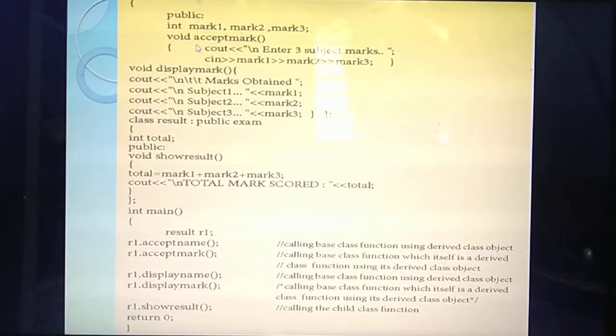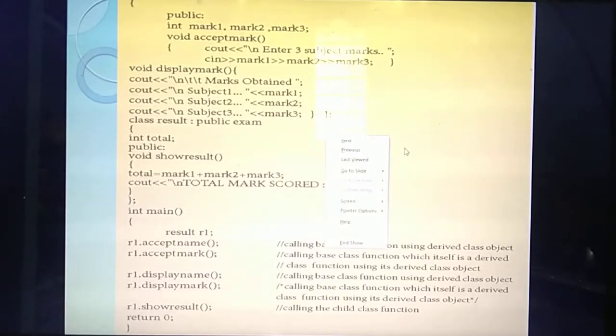Okay. So now you have entered the input here. Next what's the step? You need to display. Whatever things you are entering in the accept mark, you need to display as output. Okay. So next what function do I need to display? Mark display. Okay. So inside this I am writing cout marks obtained. What's the first thing? Subject 1 you have given in mark 1. Subject 2 you have given in mark 2. Next you are giving mark 3. Okay. So listen carefully. Up to this the class ends over.